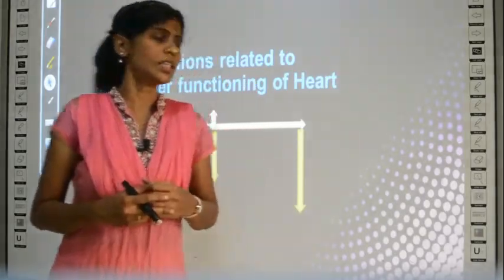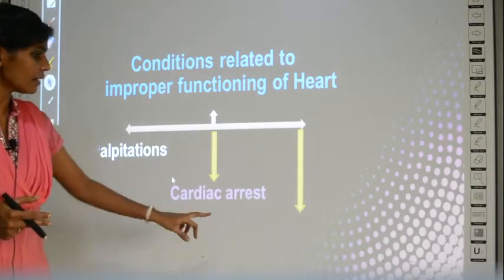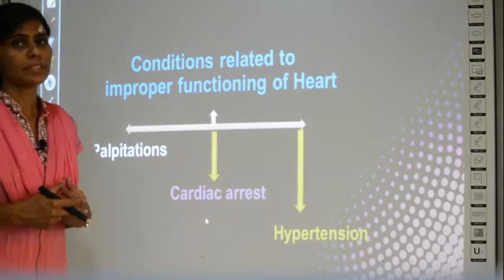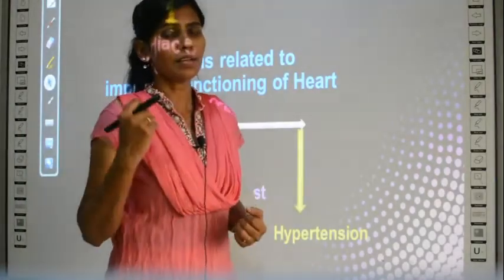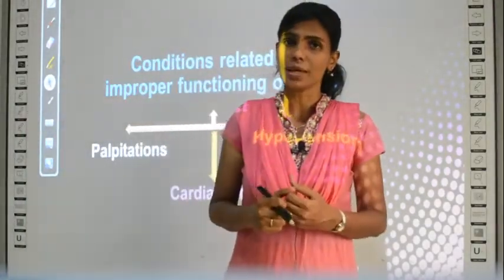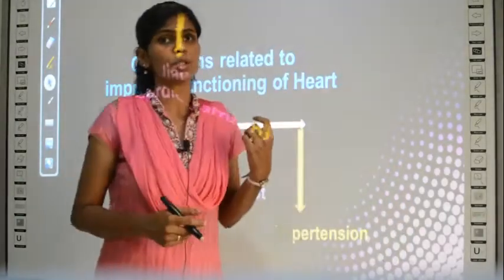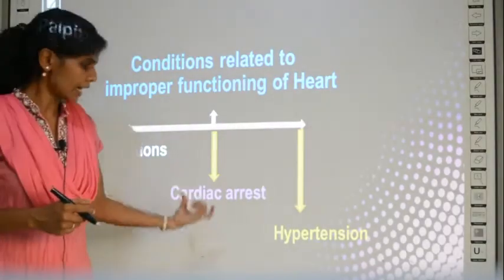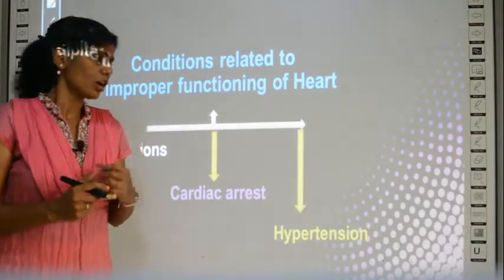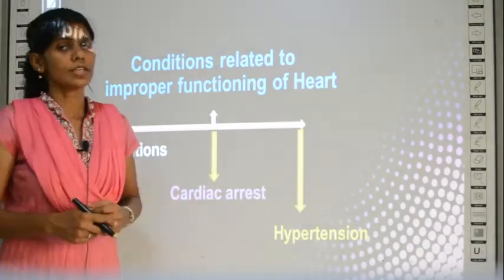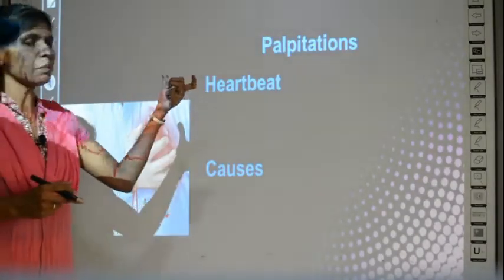There are three conditions called as palpitations, cardiac arrest and hypertension. So if your heart doesn't function properly, there are three consequences or conditions related to improper functioning. The first one is called palpitations, the second condition is called cardiac arrest, and the third condition is called hypertension. So about these three conditions in today's class we are going to learn. So we'll start with the first topic, palpitations.